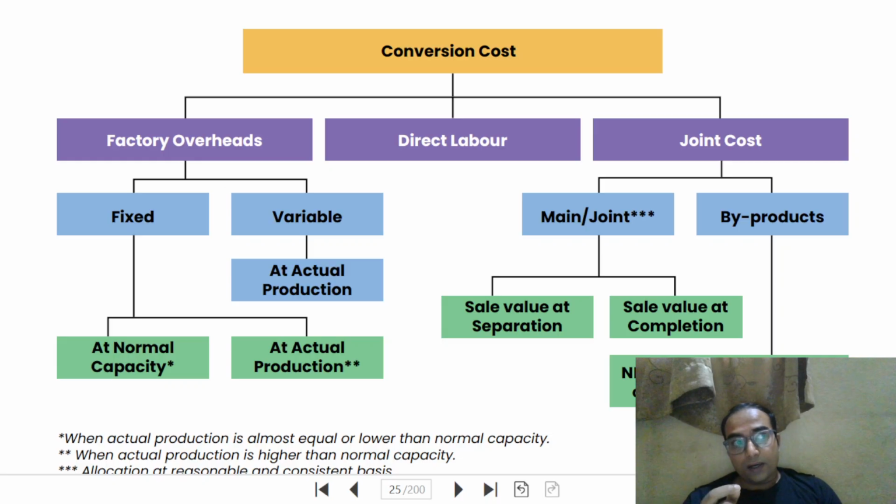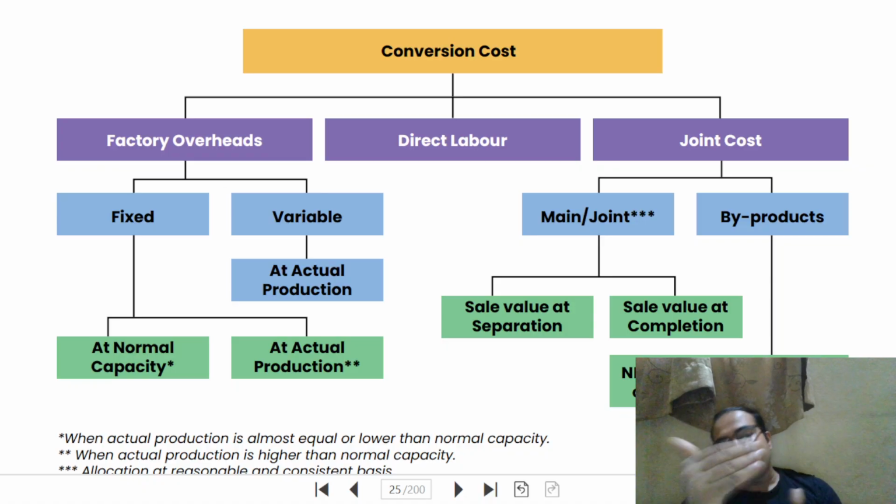So you absorb at the budgeted rate. Okay, you allocate, you collect from each finished product, that is 90,000 units, 1 rupee each. So your absorbed fixed overhead will be 90,000 only, and remaining 10,000 which is not absorbed, unabsorbed overhead, we will charge it to P&L account as abnormal cost. All right. But when you exceed that normal production capacity, if you are producing 1 lakh 20,000 units, let us say, when your normal capacity is 1 lakh, then what you should do?